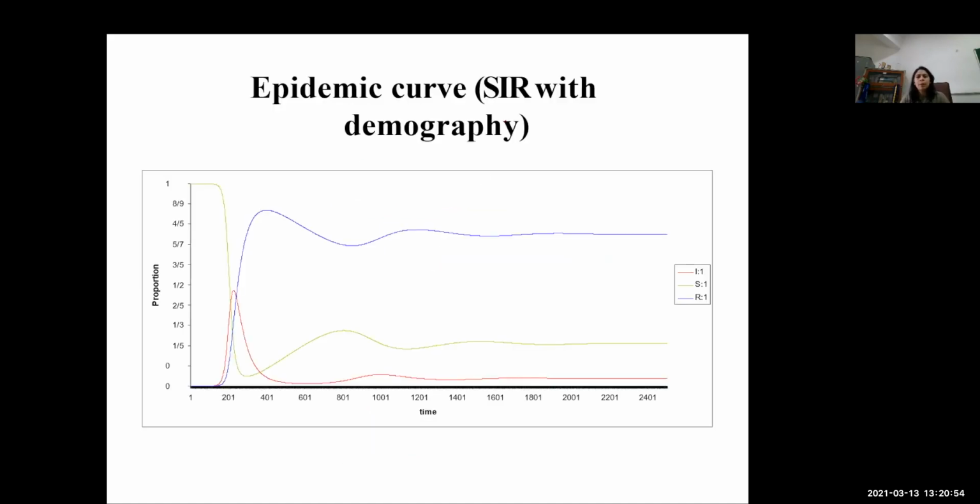So this is the epidemic curve in case of this SIR model with demography. The disease first emerges, then it achieves its peak, and then it goes down. But then you experience a further rise in the disease, and then it finally dies out. So we are hoping that it should be the case with corona also, because we don't want to have such a high peak of corona at the second outbreak which is happening these days.